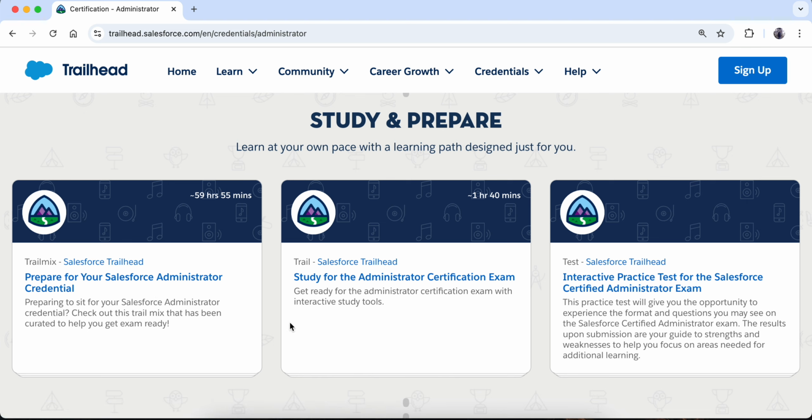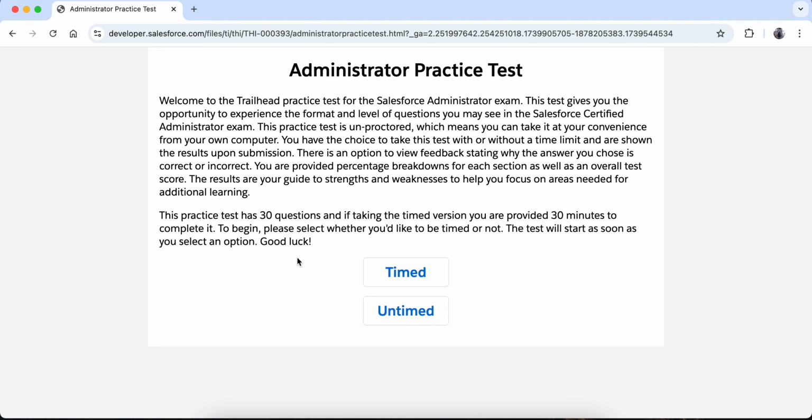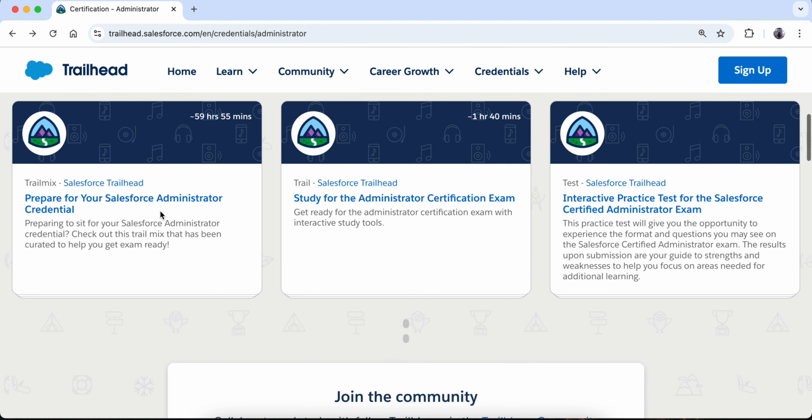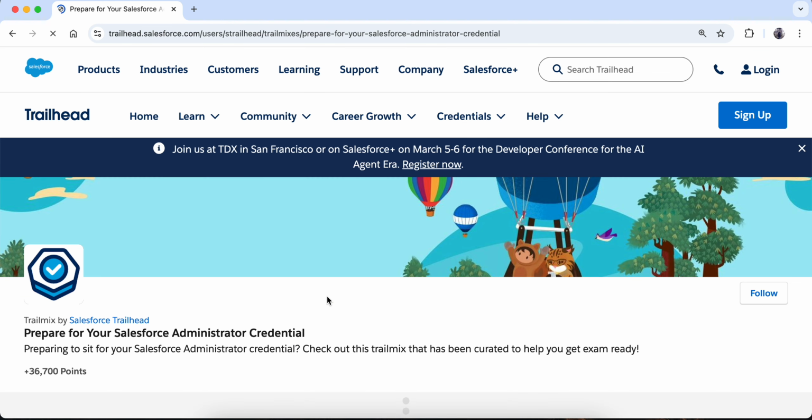Okay, so for example, this is a trail mix which shows how I can prepare for the Salesforce admin credential, and then how I can study for the exam, and then there is a practice test as well. If you go here, it will give you timed and untimed options, and it will provide 30 questions, and you can go and mark. You can do this once you are ready for the certification. So let me go to this trail mix and see.